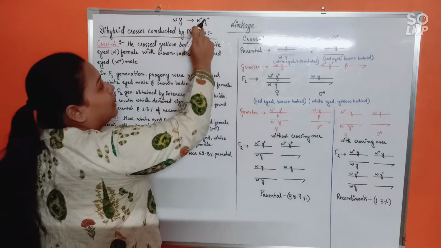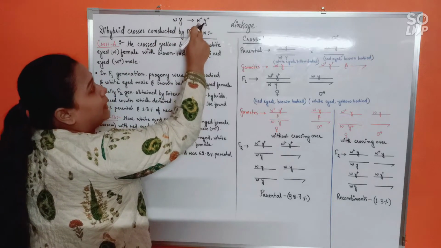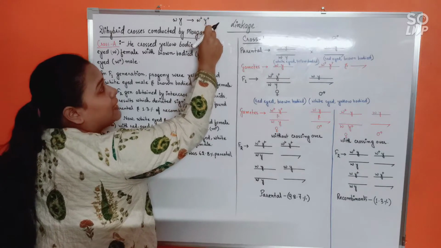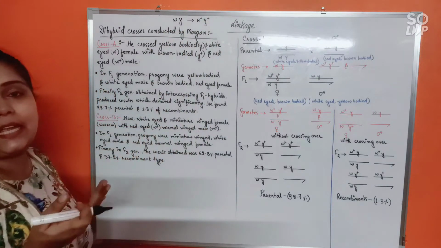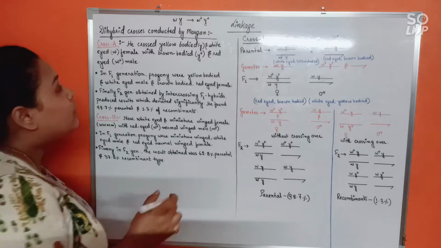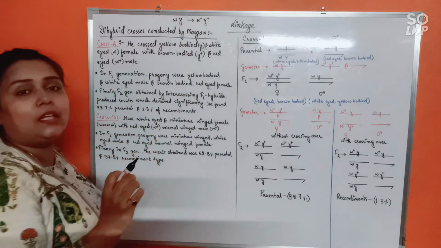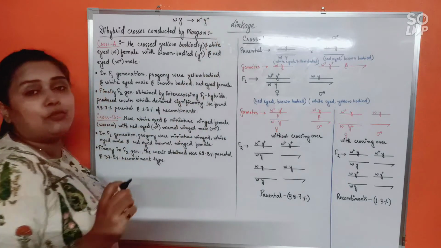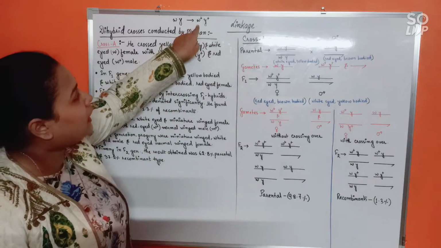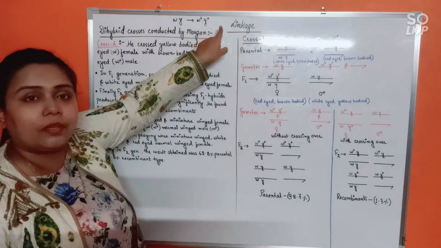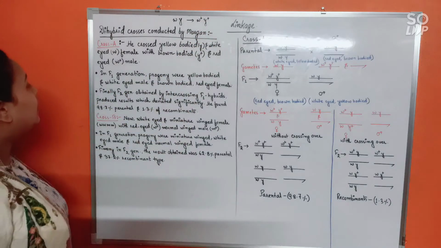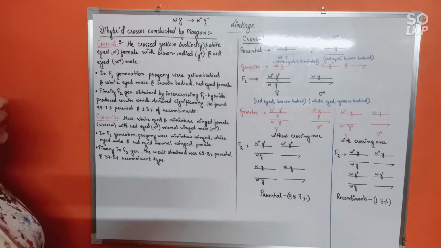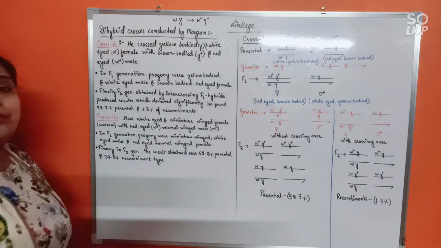The red eye color you know very well is the wild type in Drosophila, and brown body is the wild type against yellow body color. So W and Y would mean white eye and yellow body. As soon as I write a plus sign, it would mean red eye color and brown body color. Is that clear? Fine. So he crossed yellow-bodied and white-eyed female with brown-bodied and red-eyed male.